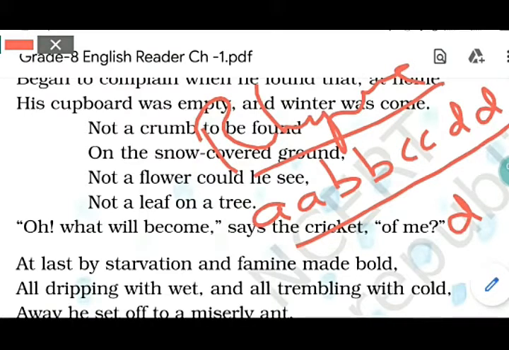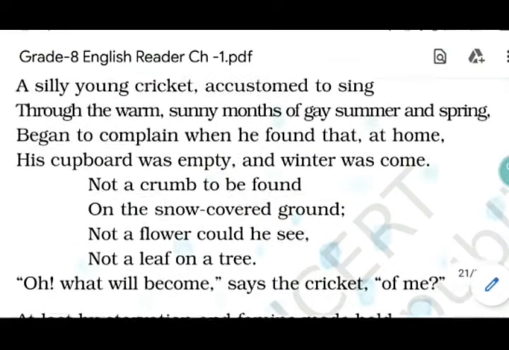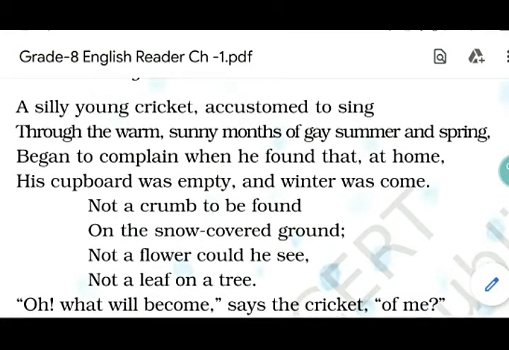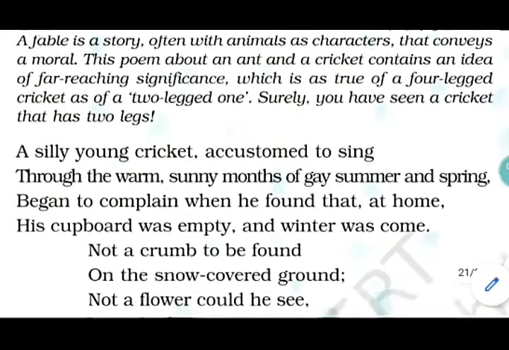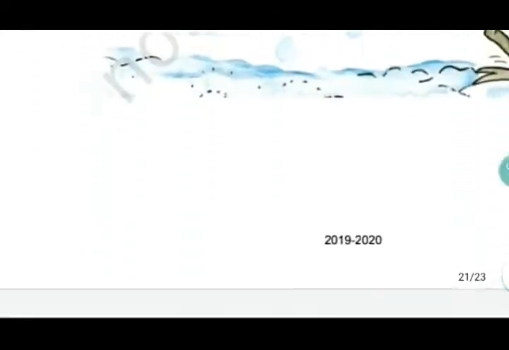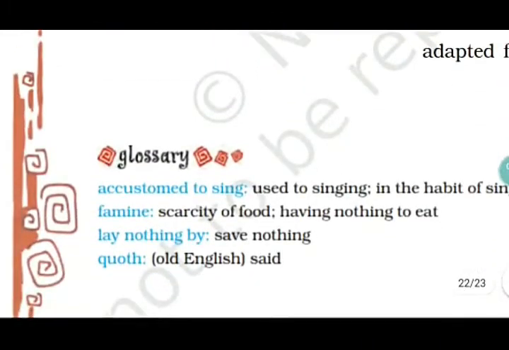And next comes the meanings of this. I'll be underlining one by one. Let us start with the meanings. First, here you will find accustomed to sing. These are all written there, the first four meanings which I am telling you. Accustomed to sing, that is used to sing, and it is given there at the last. Then famine, lay nothing by, quoth. You can search from which lines these meanings come.